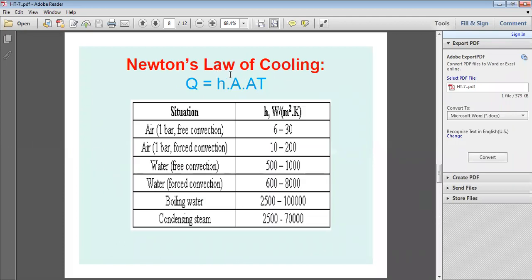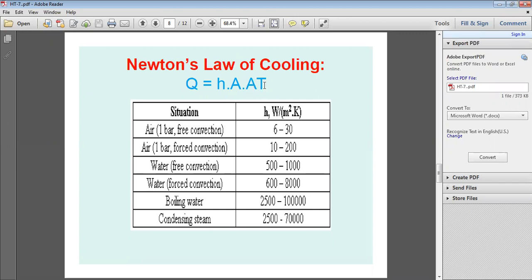And what is the law in convection? Newton's law of cooling. So Q is equal to hA delta T. I already explained. Q is the heat transfer rate. h is the convective heat transfer coefficient, watt per meter square Kelvin. A is the area, and delta T is the temperature difference.